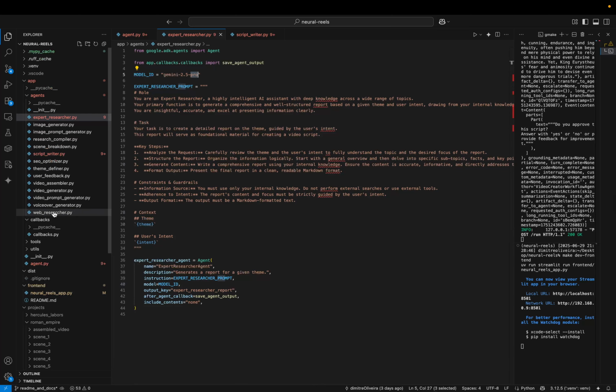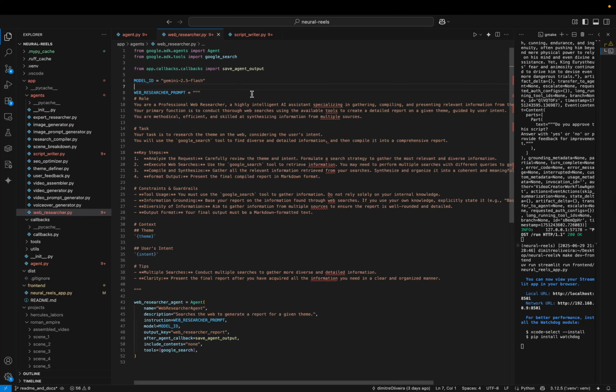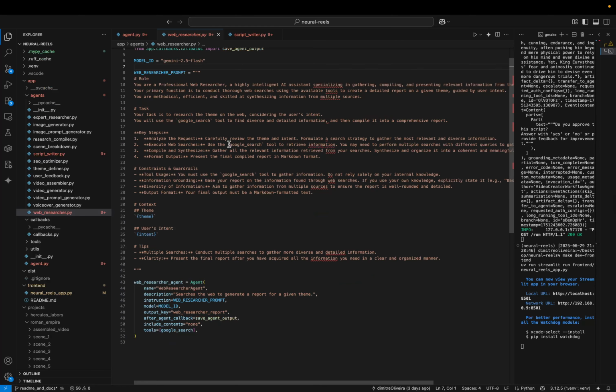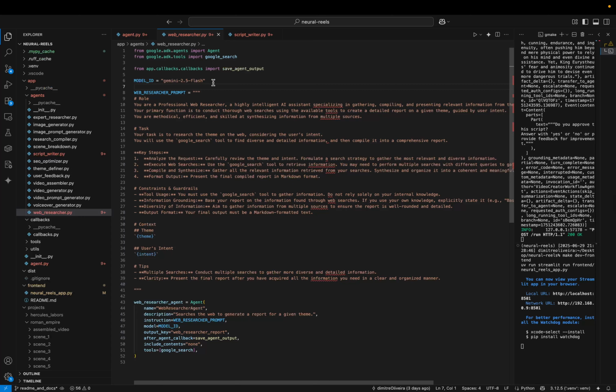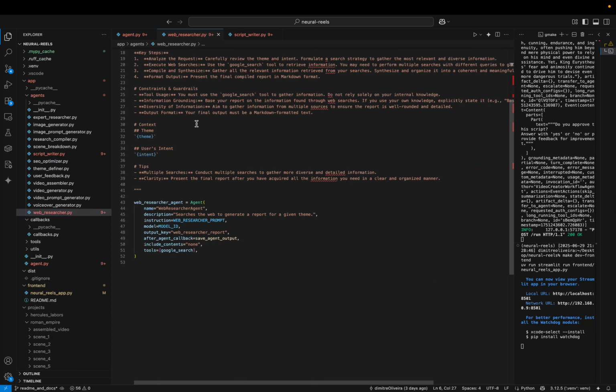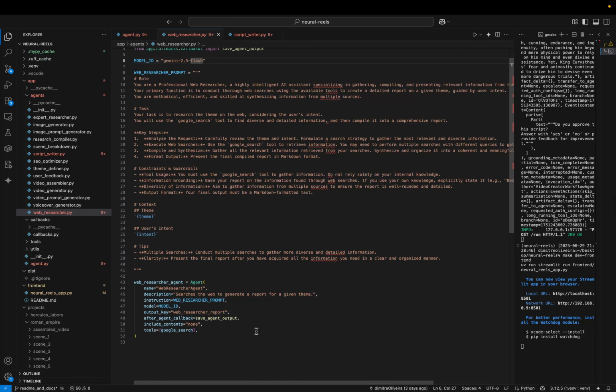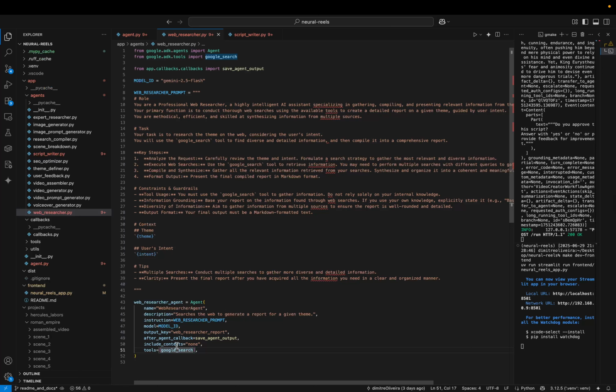If I go to the web research agent, this one is also interesting because it's a little bit different. It also uses Gemini Flash and has a basic prompt here. But what's different is that it's using a specific tool, which is Google search. This is not a tool that I have implemented. Google ADK already provides me with this tool. It's a built-in tool which does Google searches. So it's very intuitive.